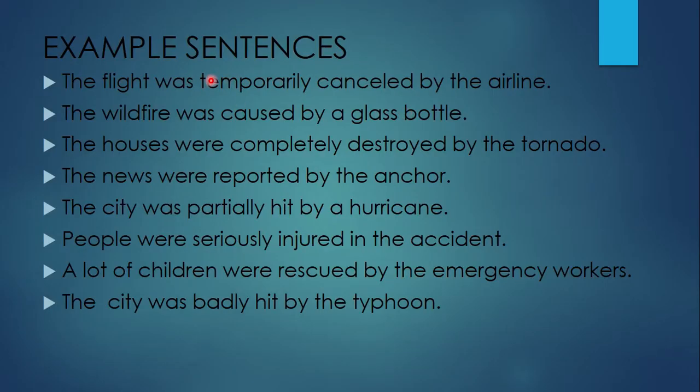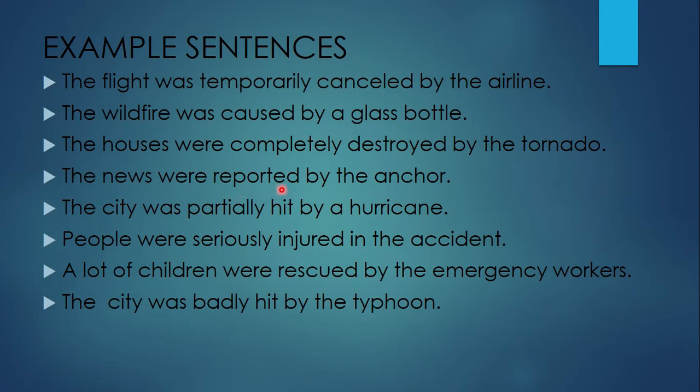Okay, so example sentences with the verbs and the vocabulary and the adverbs that we saw right now. The flight was temporarily canceled by the airline. Okay, so here we have an adverb. The wildfire was caused by a glass bottle. Okay, so here we're using past passive, was caused, and the agent also, by a glass bottle. The houses were completely destroyed by the tornado. Okay, so we have the adverb and the agent here.